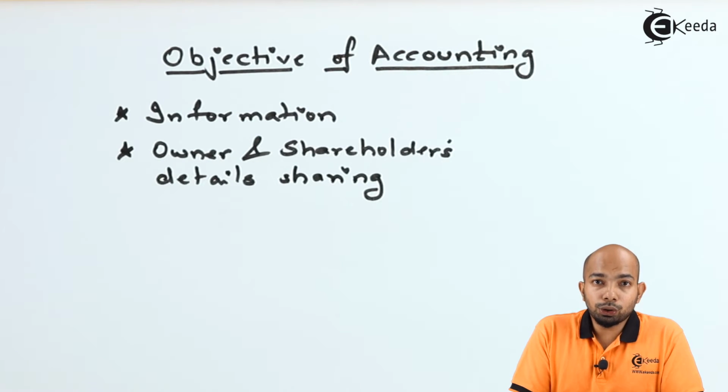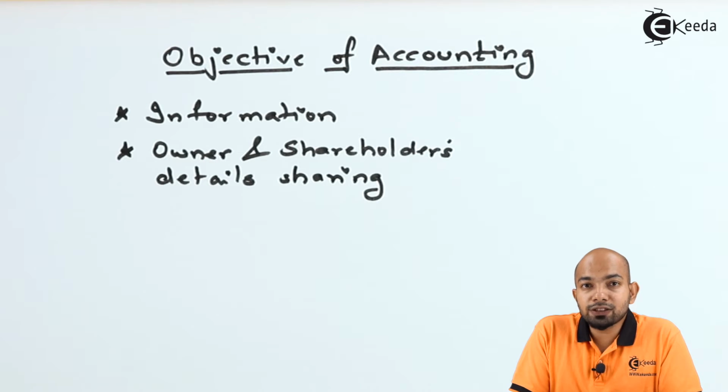Now, when we talk about owners and shareholders, there's a difference between them. We have a management which takes care of the company. We have a stakeholder who provides funding for the company. Both these owners and stakeholders will be required to use certain information from the company. One will use it to make certain decisions, and the other will take this information to ensure that the investment is made in the right place. Now, who do you think will be the one making changes to the policy, and the one who will be investing funds?